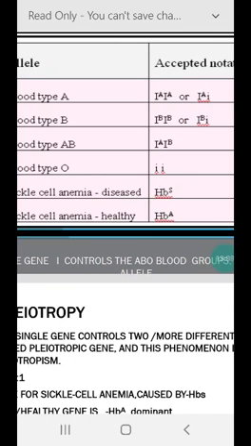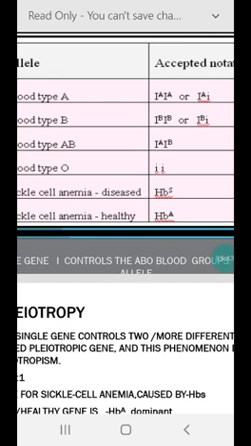Since human beings are diploid organisms with 2n sets of chromosomes, each person possesses 2 of the 3 I gene alleles. Any 2 combinations can be there. So IA and IB are codominant and completely dominant over small i.